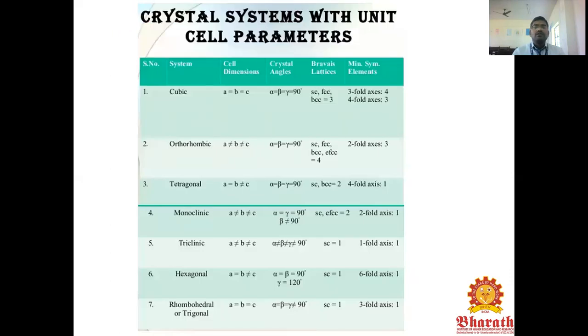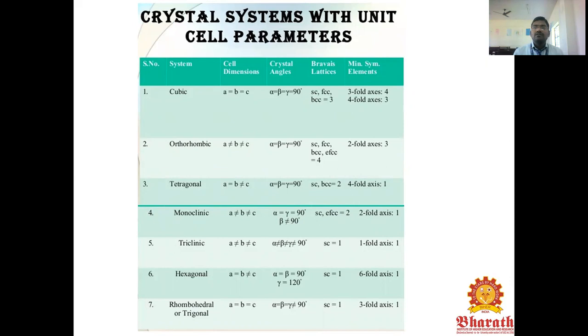This shows the crystal systems with the unit cell parameters for the cubic, orthorhombic, tetragonal, monoclinic, triclinic, hexagonal, and rhombohedral or trigonal, the 7 systems. You have to show the cell dimensions A equal to B equal to C, and the crystal angles. For the Bravais lattices, simple, base-centered, or body-centered cubic crystals, you have to show the Bravais lattice for each system.